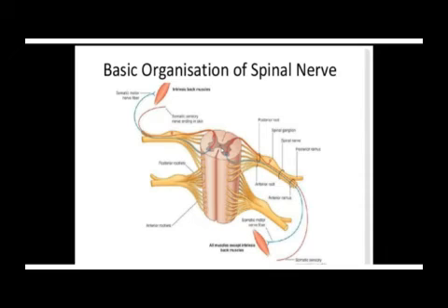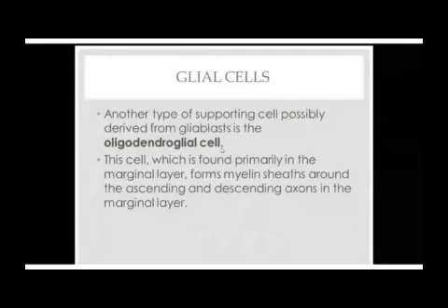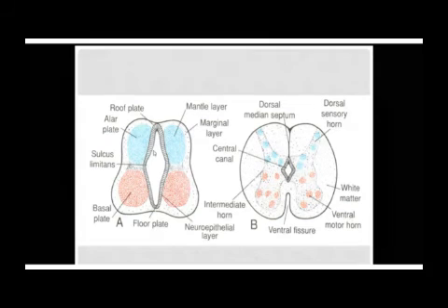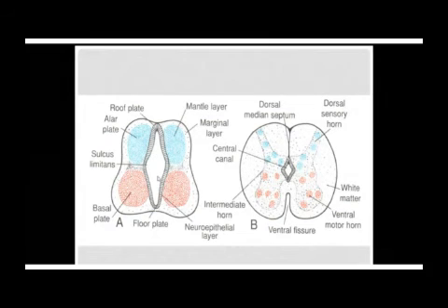So that is how the spinal cord differentiates into the outer white matter containing axons of neurons, the alar plate which forms the posterior horn containing sensory neurons, the basal plate which is the anterior horn containing motor neurons, the central canal surrounded by the neuroepithelium. That is when you make a cross section of the spinal cord.